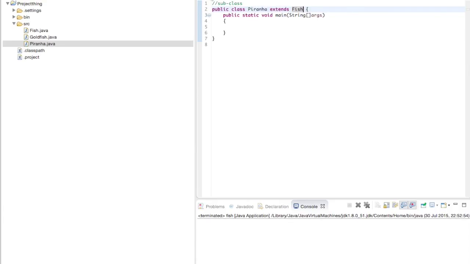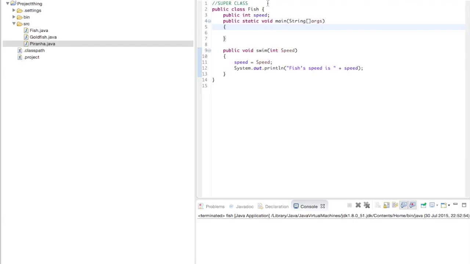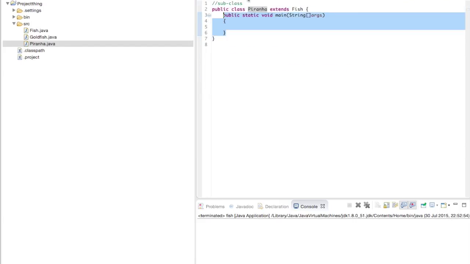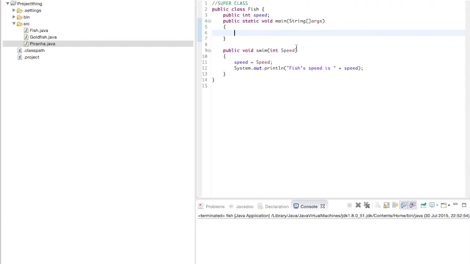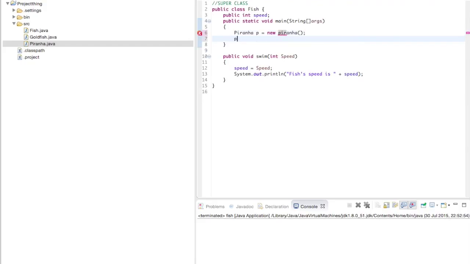Save these. So essentially, what I've done by extending is say, okay, here's my piranha class, it extends Fish, so now I can get all the methods and properties from my superclass. I don't even need to write swim in here. I can just instantiate the object to get access, and simply define what speed the fish is. So I'll say Piranha p is equal to new Piranha, and then p.swim, and then obviously the speed parameter.